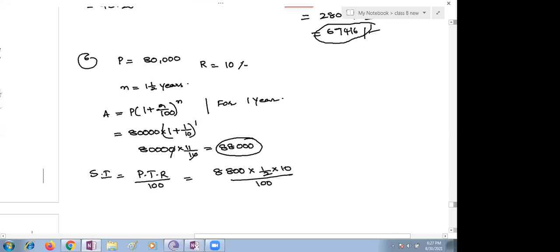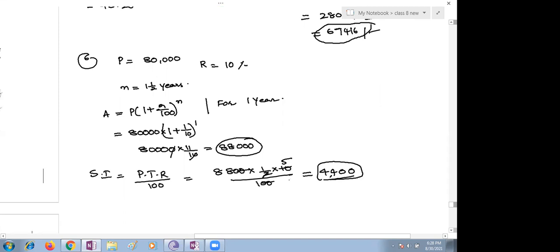Just to simplify, children, 10 by 100 is nothing but 1 by 10, so the zeros will be cut. Then 88,000 times 5 is 4,40,000 ... so 8 fives are 40, giving 4,400. This is the interest for the half year.